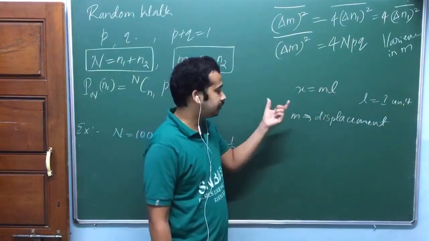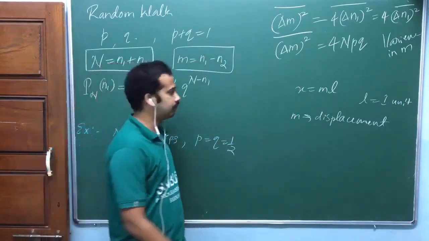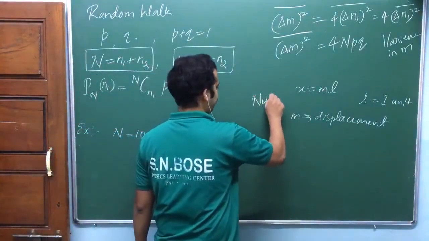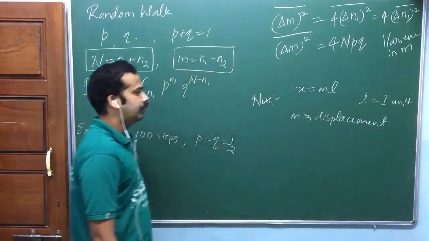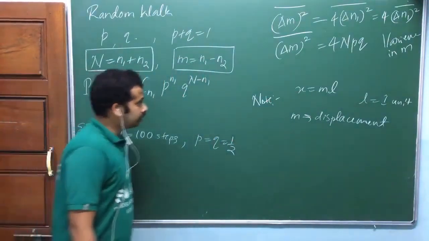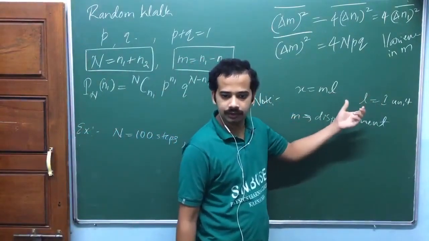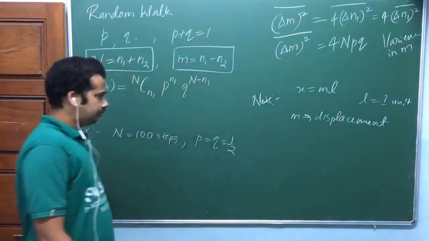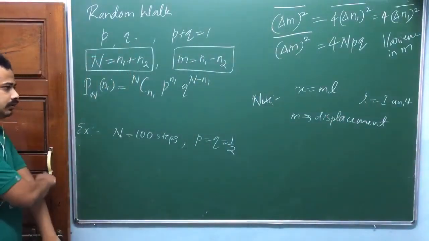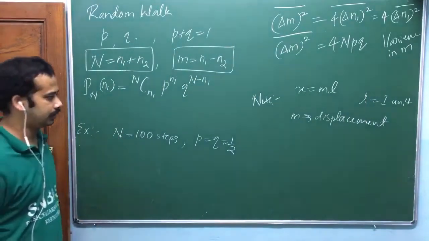So that's why sometimes they say m as displacement. Okay, have a note on this one. Sometimes they will not mention that L is unit displacement, okay? L is unit. So then L is unit value, and again sometimes you need to take m as displacement. Look at here, this is one problem regarding that, okay?